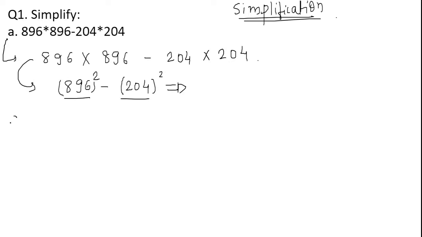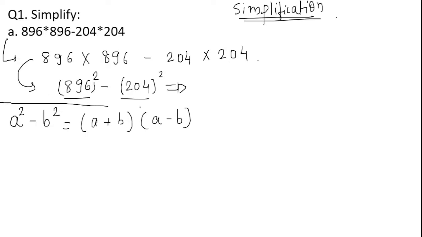Okay, now what is this thing representing? It is representing a square minus b square. Yes, it is talking about a square minus b square. Here a square minus b square is simplified as a plus b into a minus b.